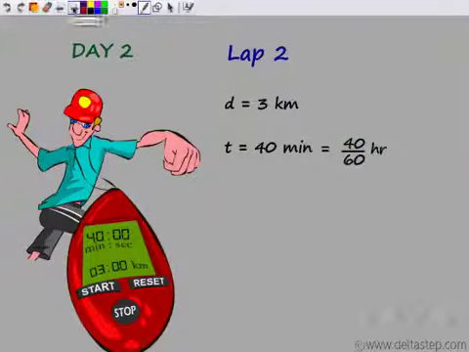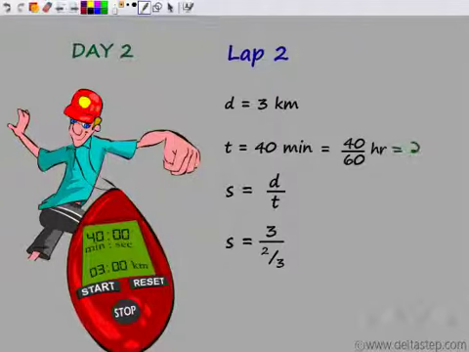Now again, to find the speed, what I need to do is divide the distance by time. So speed is distance by time, which would be 3 by 2/3. What is this 2/3? Time is 40 by 60, which is nothing but 2/3 of an hour.